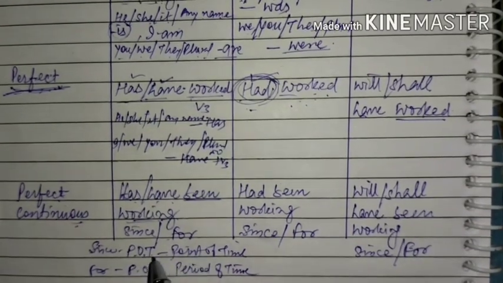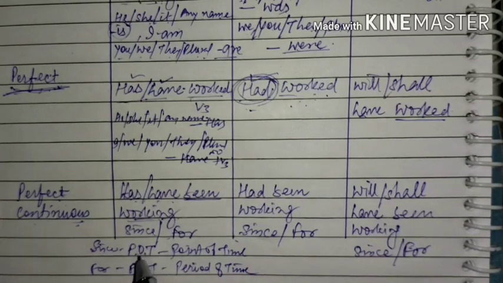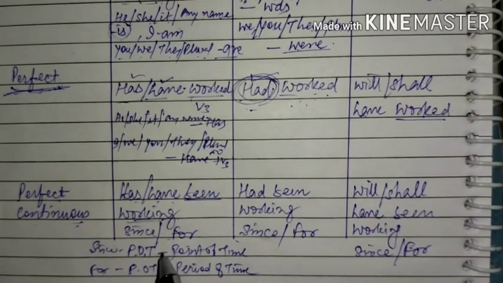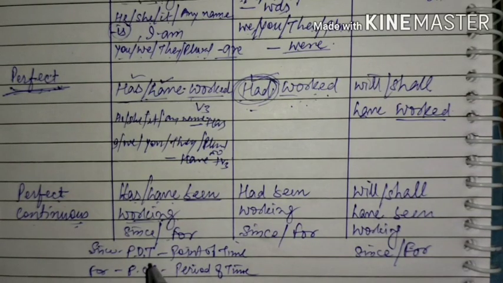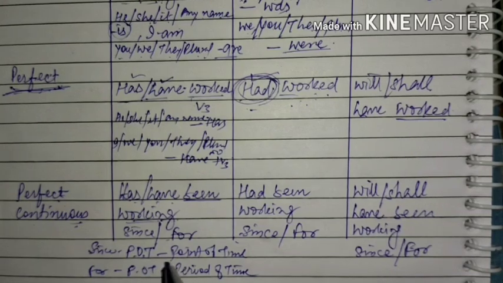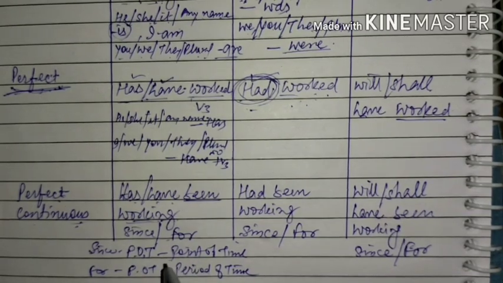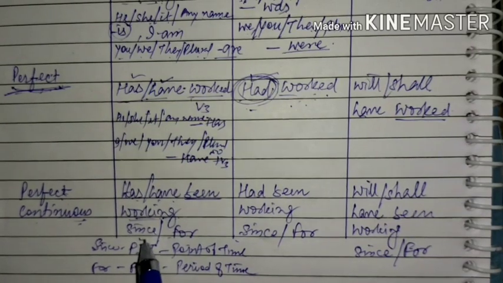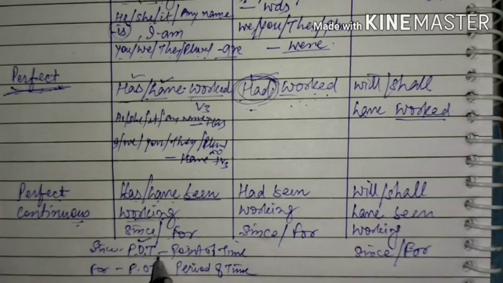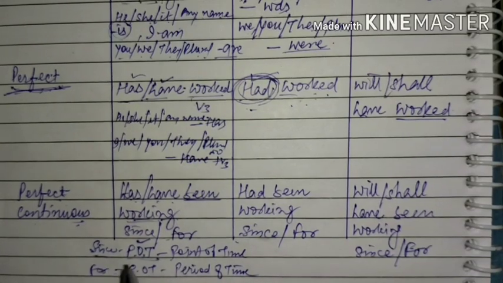Okay, like since 2008, since 9 o'clock, since last Friday, okay, since morning, since evening, since afternoon, since Monday, since Tuesday. So these are the perfect time references. So they give a point of a certain time. That's why we use since.